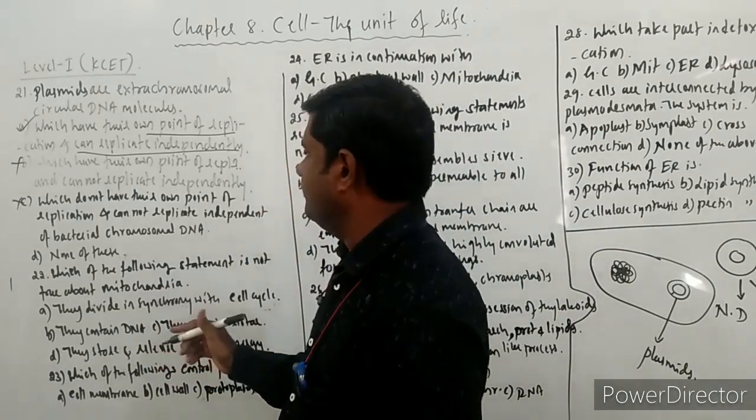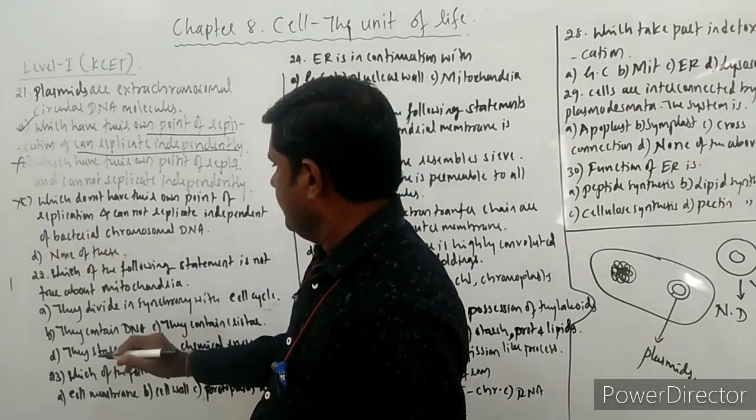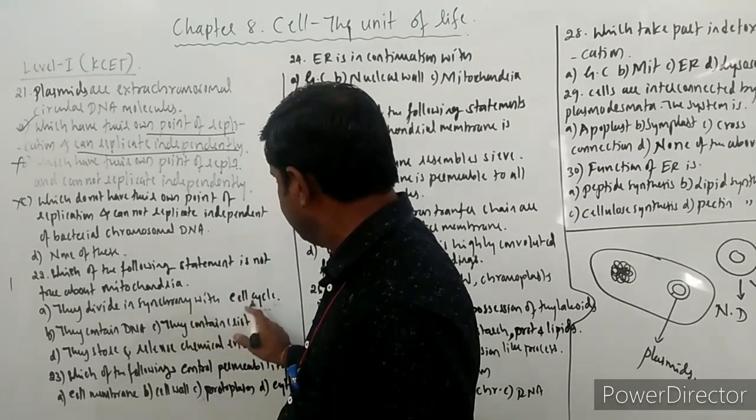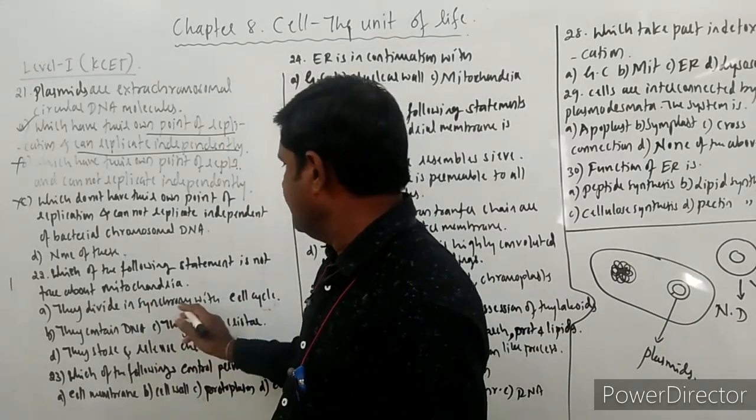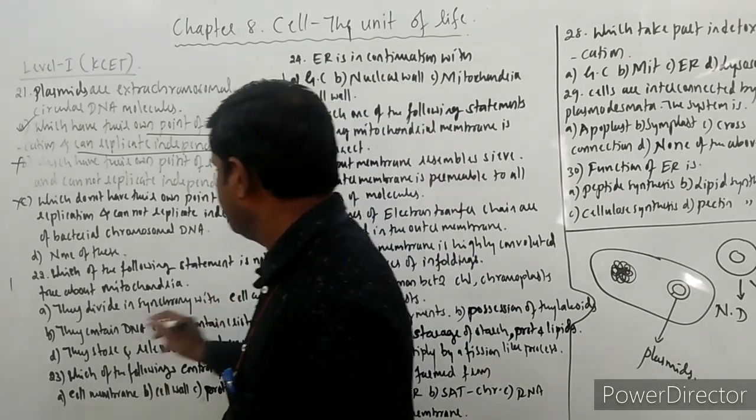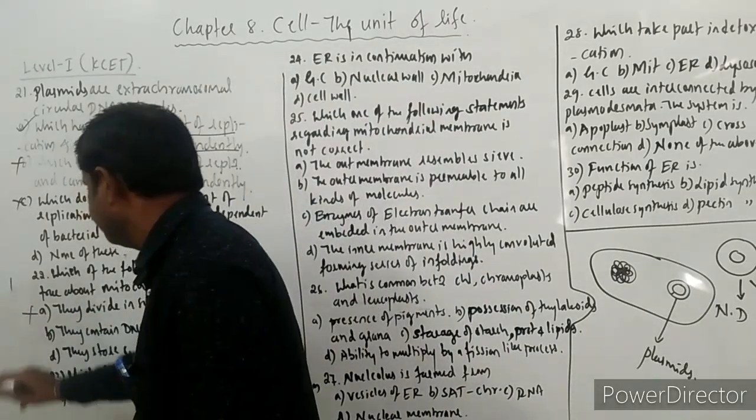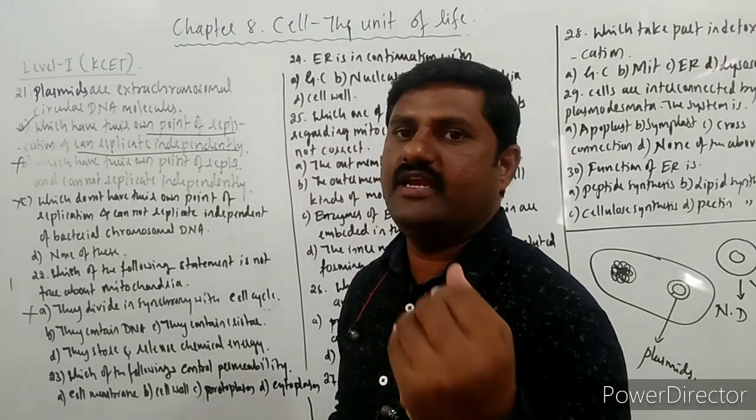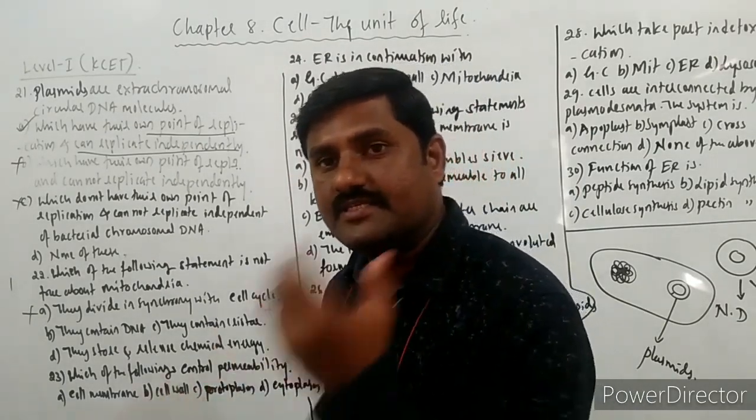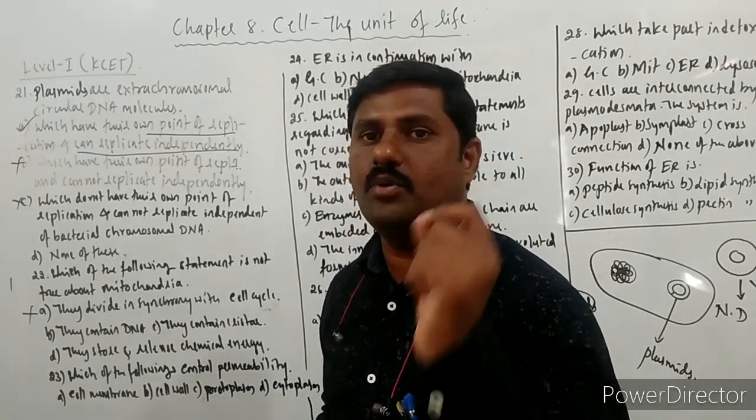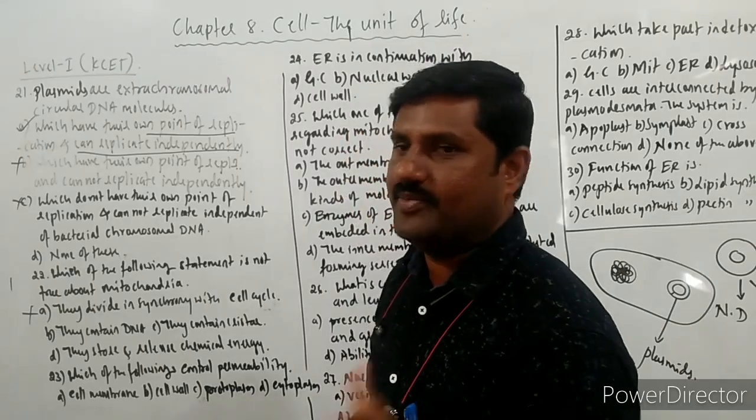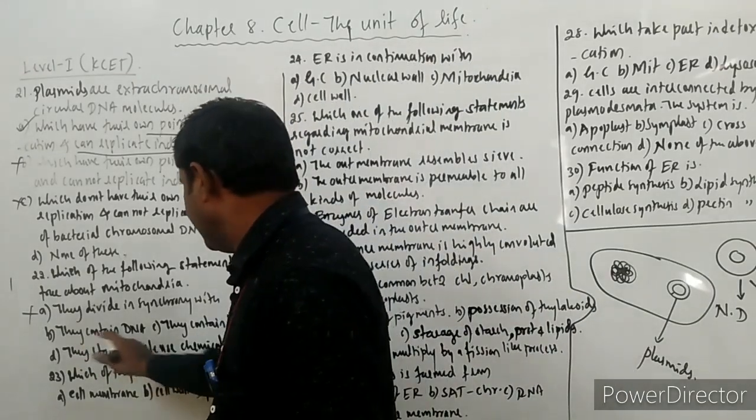So let us see here the first option. So what is the first option? They divide in synchrony with the cell cycle. This is not suitable, or this is not true for mitochondria, right? Why? Because they independently divide themselves. Because they are semi-autonomous in nature, since they have their own DNA, right? So already we have studied in theory part. So next one, they contain DNA.